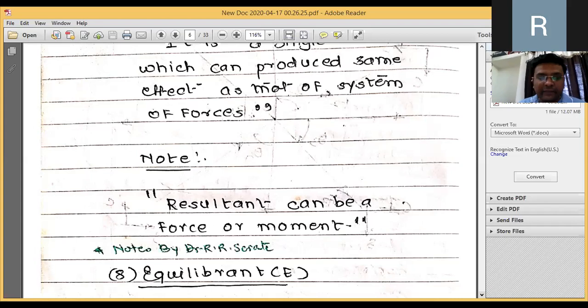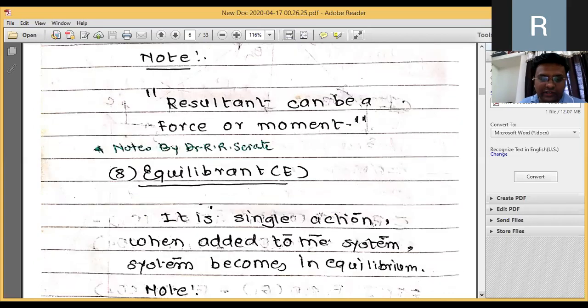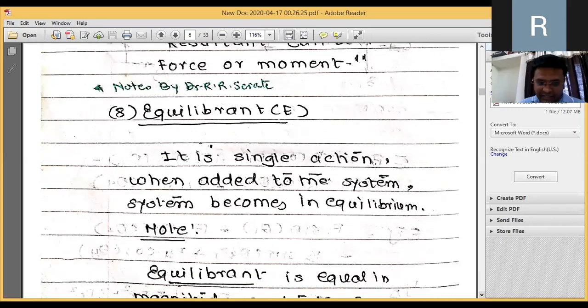So the resultant can be a force and it can also be a movement. Now if they ask what is an equilibrant, what is it? It is a single action which, when added to the system, the system will become in equilibrium.